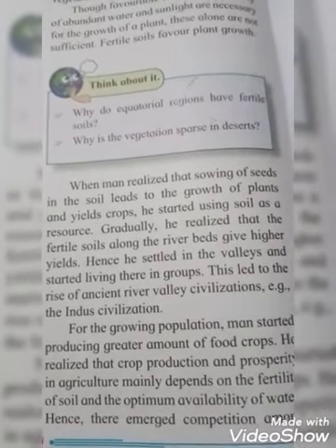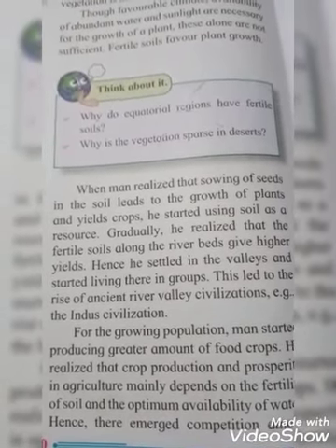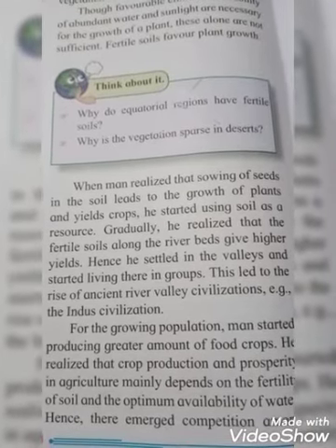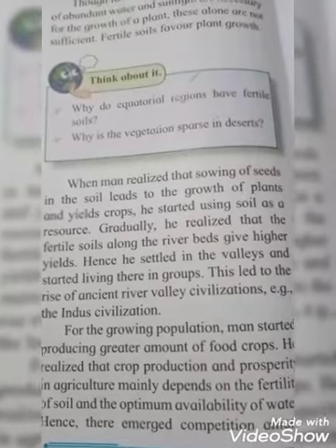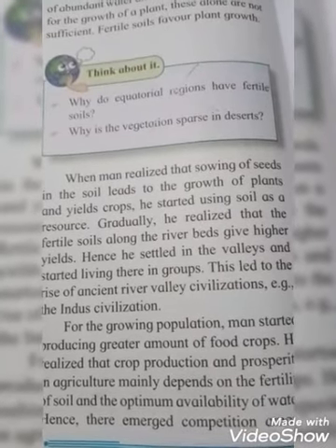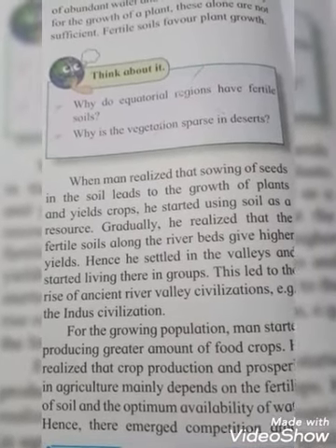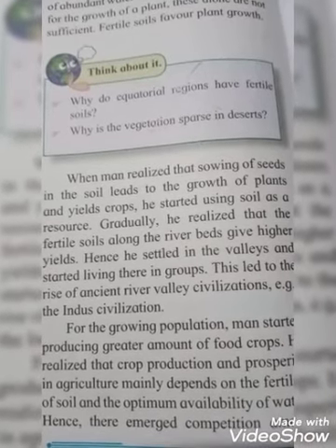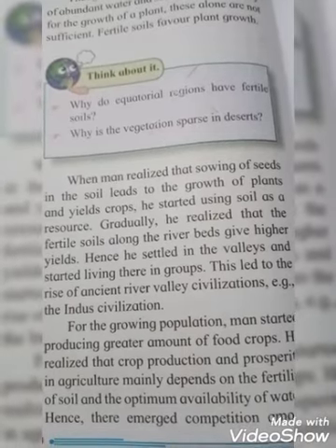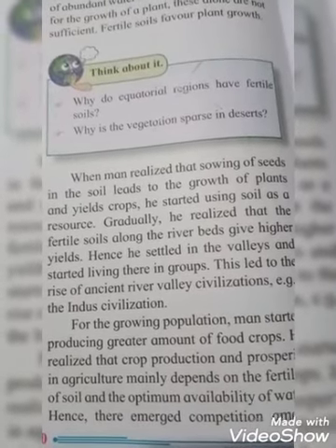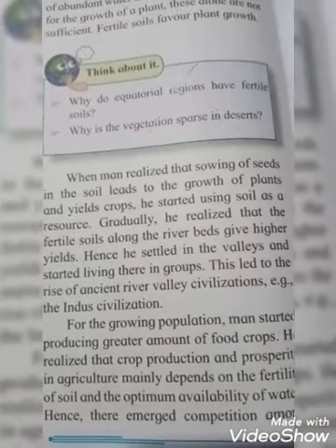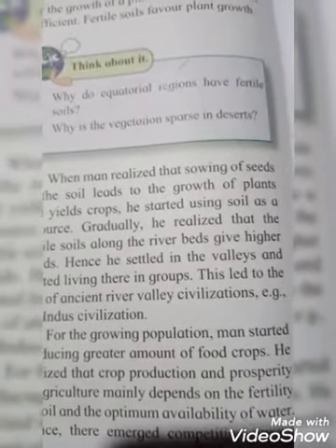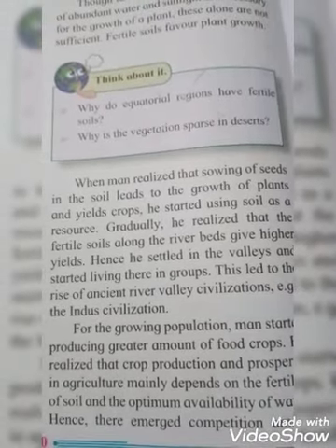So, students, when man realized that sowing of seeds in the soil leads to the growth of plants and yields crops, he started using soil as a resource. He realized that the fertile soil along the riverbed gives higher yields, which means that soil is fertile and good for the production of any crops. This led to the rise of ancient river valley civilizations. Civilization means human development. Example, the Indus civilization.